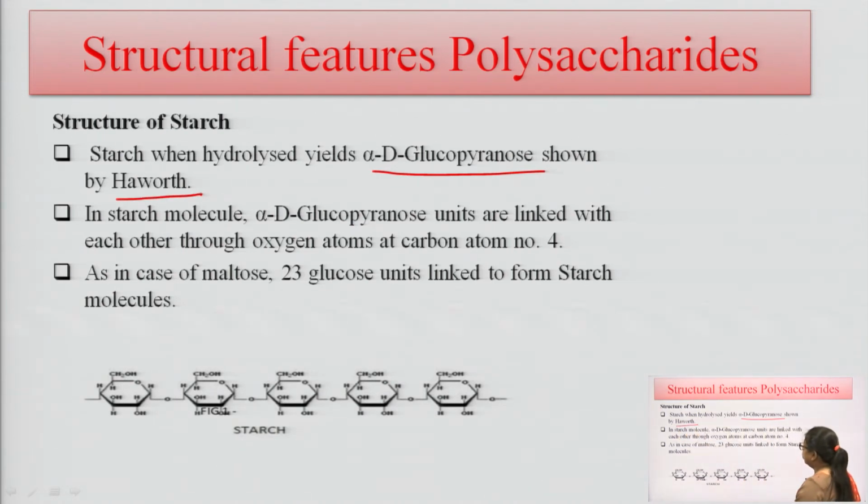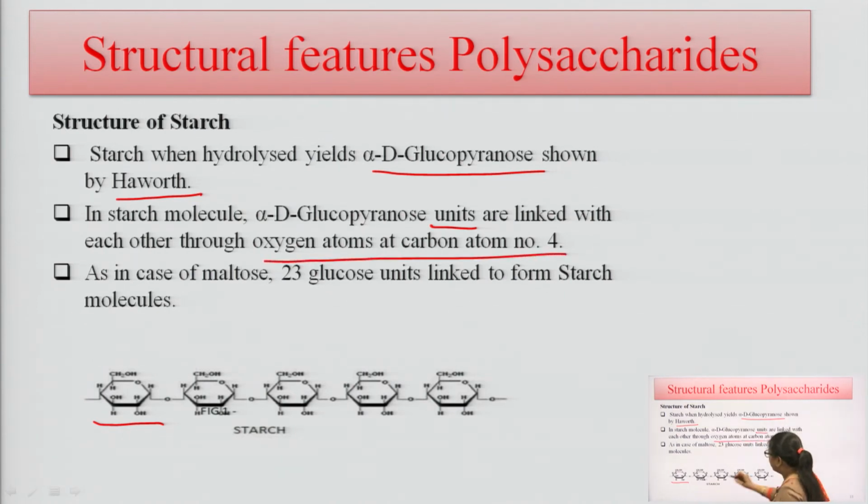In the starch molecule, these alpha-D-glucopyranose units are linked with each other through the oxygen atom at carbon 4. So, the first carbon of one glucose is reacted with the 4th carbon of another glucose, and these are joined together by the glycosidic linkage to form a polysaccharide. And this is the reaction example of the starch molecule here.